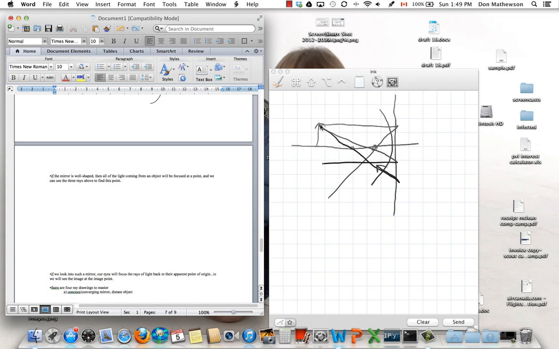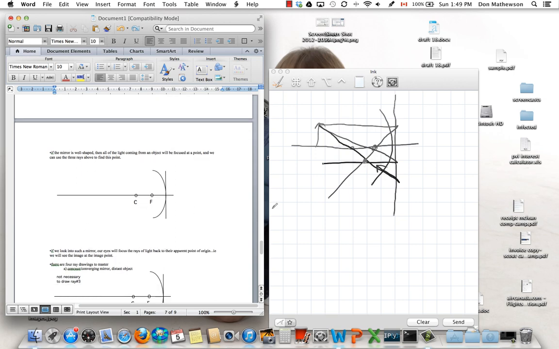Now, what we see here is that those three locator rays should all meet at a point. And that point where they meet, that is the image point. So you can just draw the same diagram here on the next page, and then you can identify this as the image point. Now, any rays traveling from this object are going to hit the mirror and reflect through that image point. We just use the locator rays to find out where that image point is.